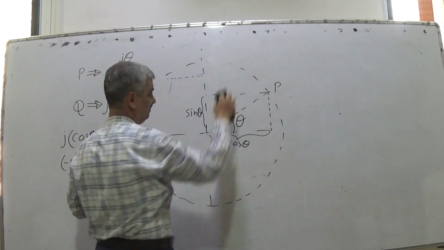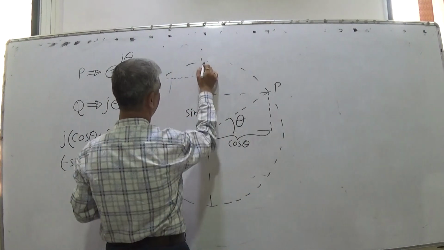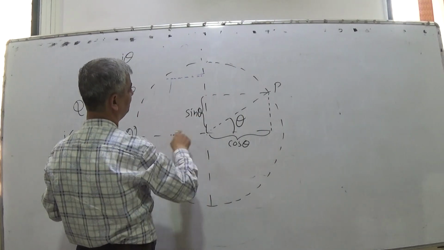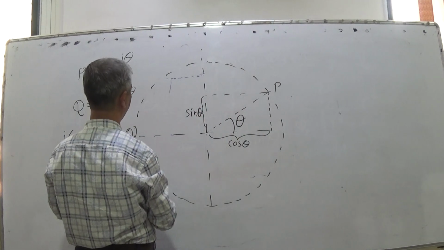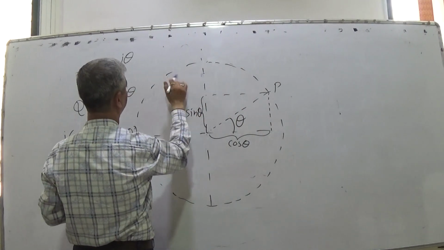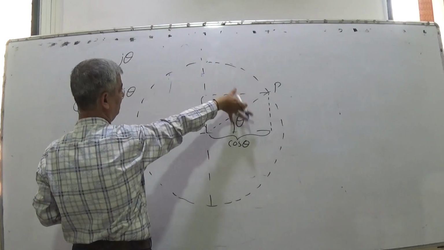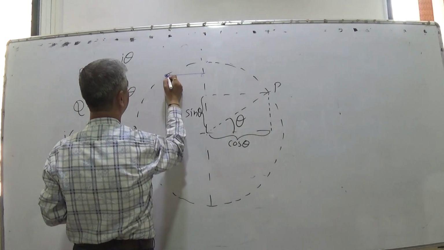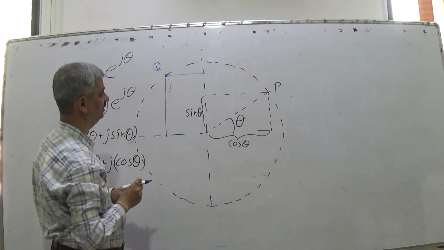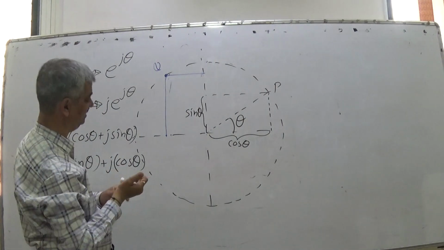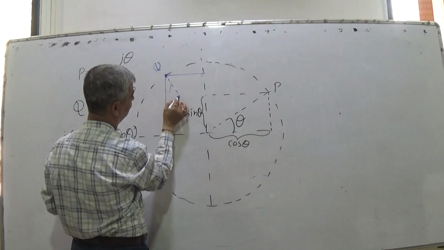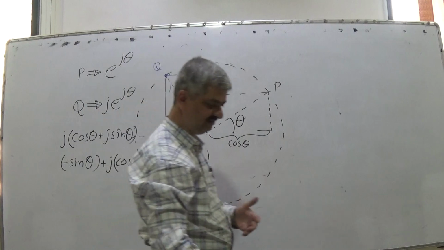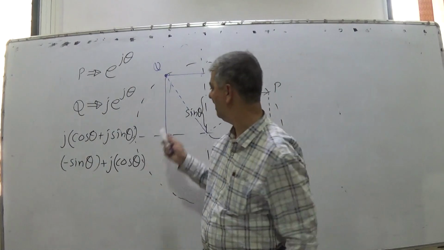This circle is not a perfect circle while drawing, so some kind of error may be there. So this distance here and this distance here, so the rectangle will be like this, and this is the point Q. Now obviously, if you draw a diagonal like this, then this can be a good question: to find this angle.